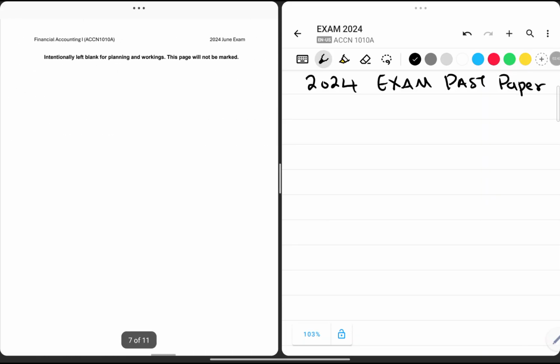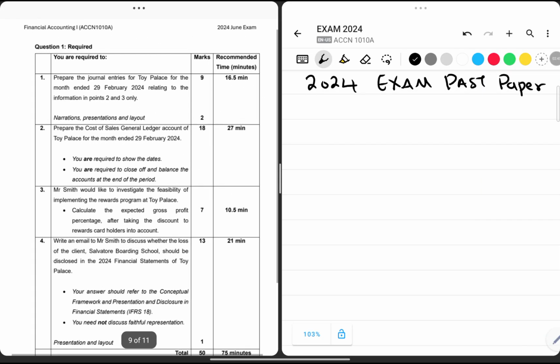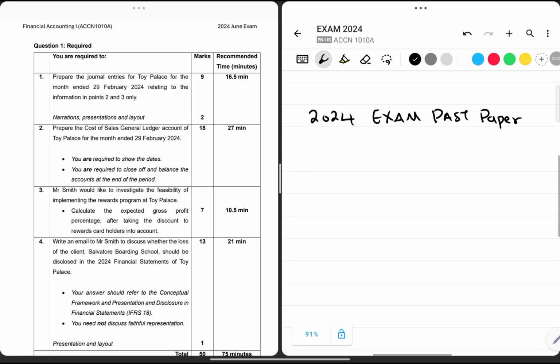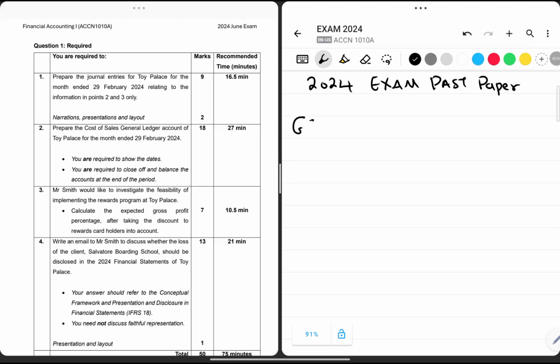So to go back to our required, we must prepare the cost of sales general ledger. So let us not miss the presentation marks. We'll start by writing: general